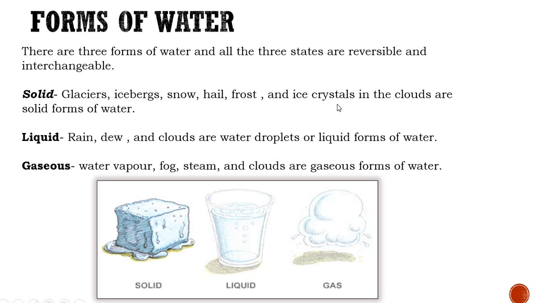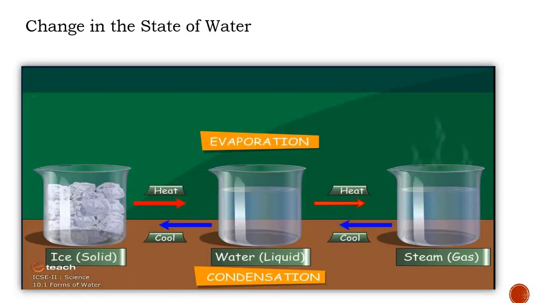Now let us see how it is reversible or interchangeable from one state to another state. As you can see in this picture, this water exists in solid state in the form of ice. When we supply heat to this ice, when we heat this ice or when the ice melts due to the heat, it changes into the liquid state.